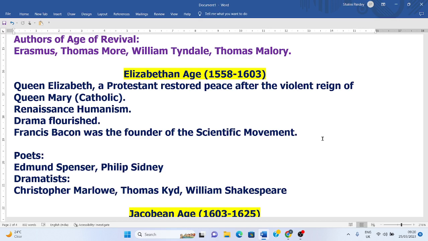Important characteristics of the Elizabethan age are a great abundance of output: great literature was being written, sonnets were being written, and drama was very popular. The popular poets of the Elizabethan age are Edmund Spenser and Sir Philip Sidney. Shakespeare also wrote many sonnets, and drama flourished during this age. The famous dramatists of the Elizabethan age are Christopher Marlowe, Thomas Kyd, and William Shakespeare. Undoubtedly, William Shakespeare is the greatest literary figure of this age.